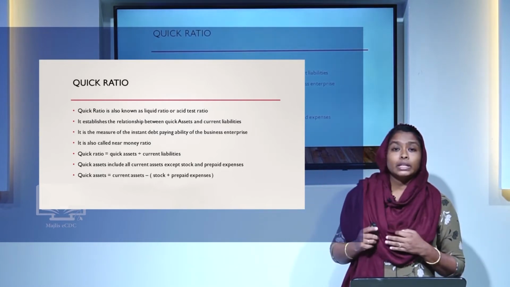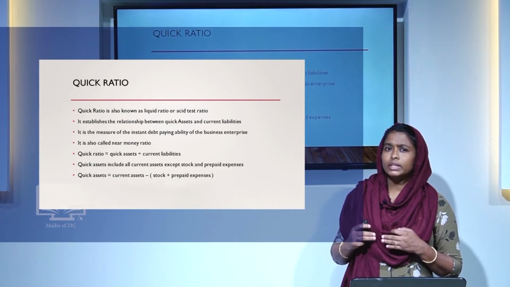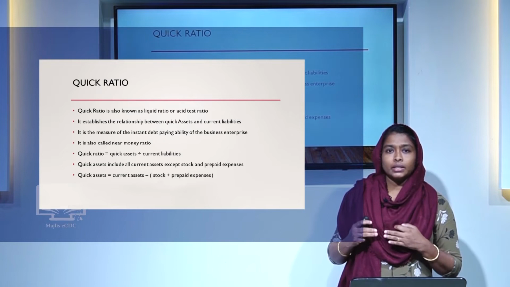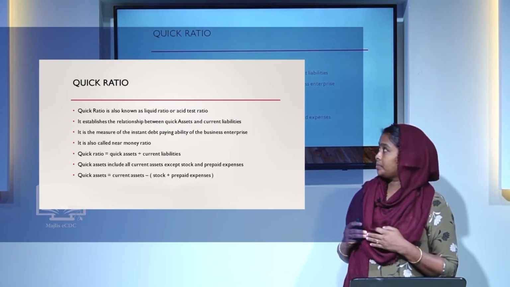Here the quick ratio establishes the relationship between quick assets and current liabilities. So what is a quick asset? Quick assets include all the current assets except stock and prepaid expenses.